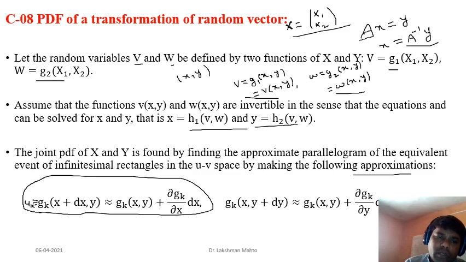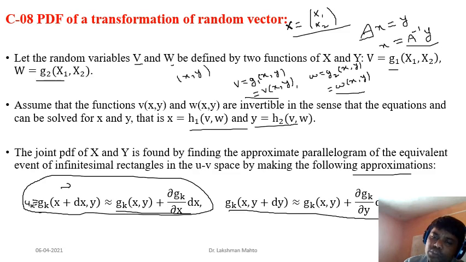So Uk is gk of x plus a term, which is Taylor's theorem along the x1 axis, or x axis. If you approximate the function gk along the x1 axis, applying Taylor's theorem, it takes this form. Similarly, you can do the Taylor's theorem approximation along the y axis.